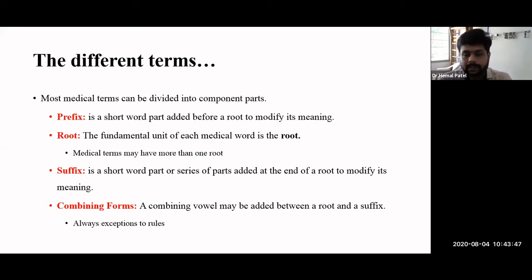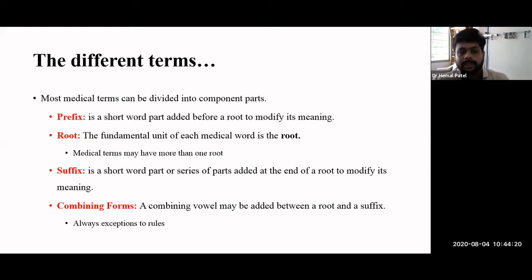Next is the suffix. Suffix means a short word, or a series of letters, added to the end of the word root. Prefix means adding a form before the root, and suffix means adding at the end of the root. It will modify the whole meaning. So if I add any suffix at the end of the root, it will change the meaning of the root. That is called a suffix.